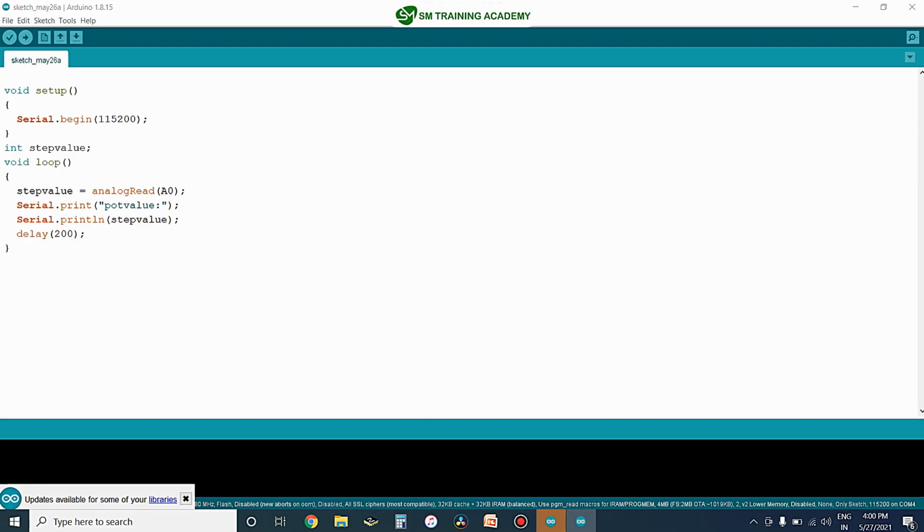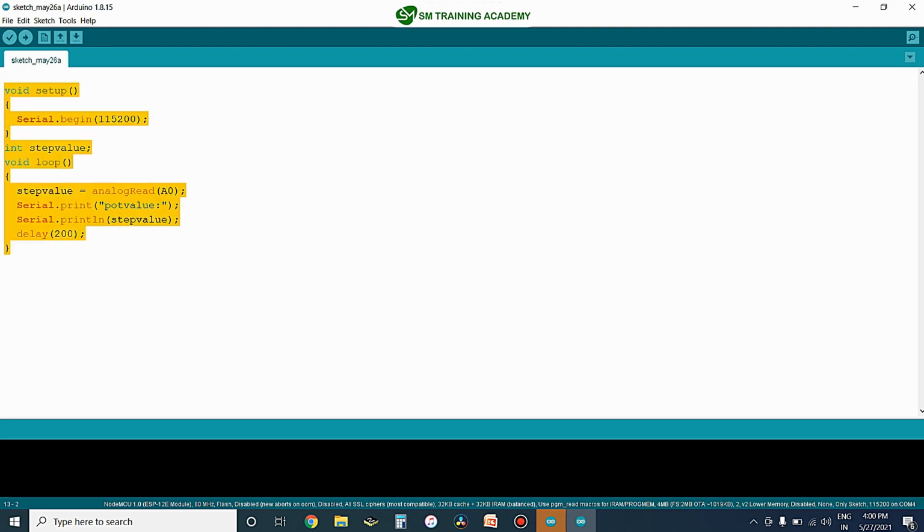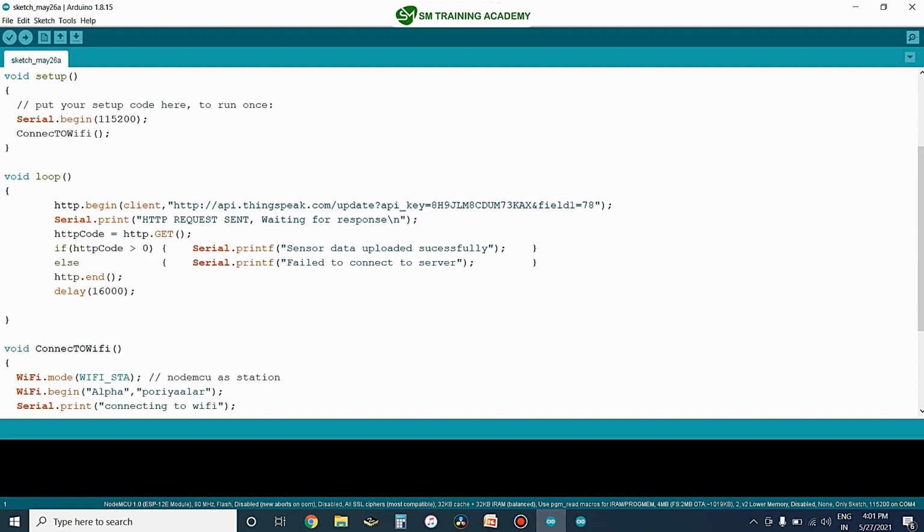In the previous video, we learned what an analog sensor is, what a variable resistor is, and then we demonstrated interfacing a variable resistor to the analog channel of NodeMCU. So this is the program that we wrote in the previous lecture, right? Before that, we learned how we can pass the random numbers directly onto the